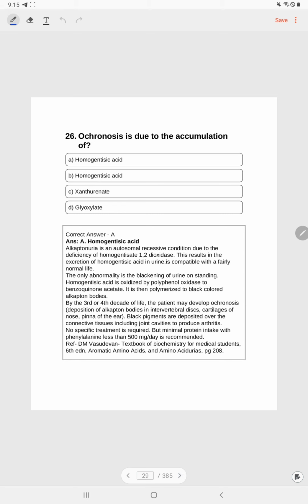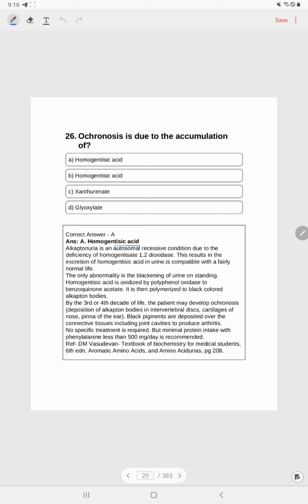26. Ochronosis is due to accumulation of A. Homogentisic acid, B. Homogentisic acid. Both options are similar, that is a printing mistake. C. Xanthurenic acid, D. Glyoxylate.